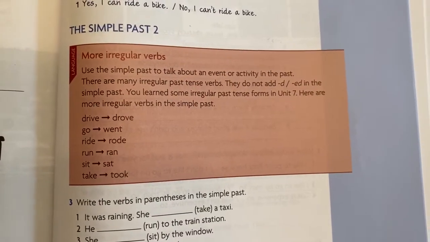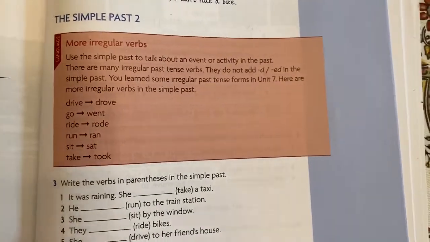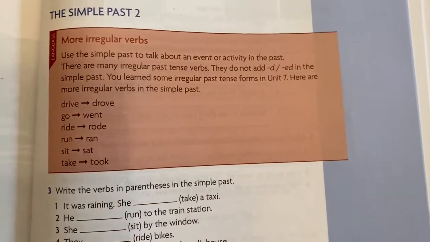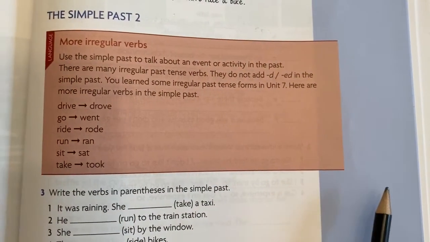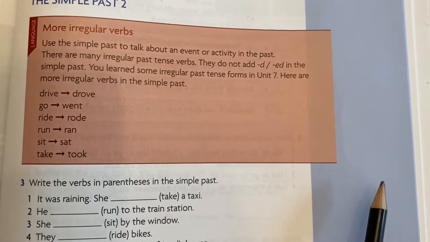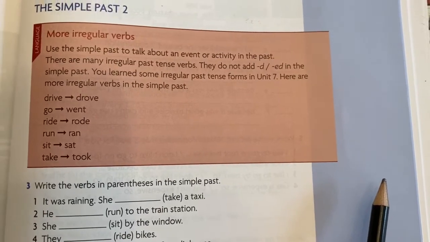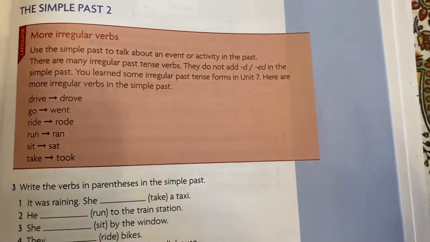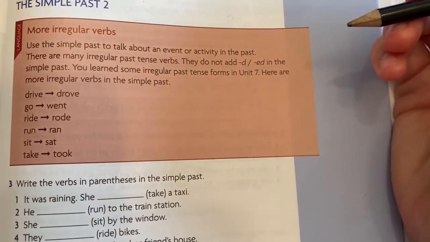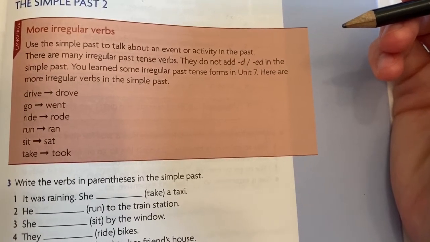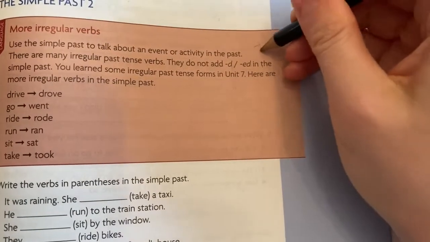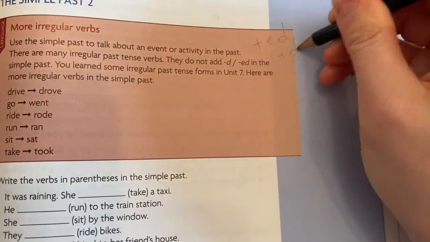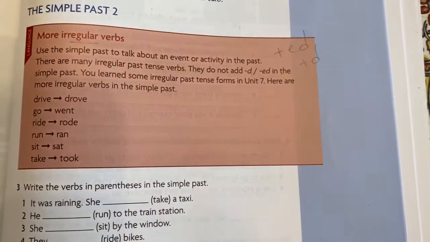The simple past. We've already started talking about this, so this should be a bit of a review for you. More irregular verbs. As always, English has many, many irregulars. Use the simple past to talk about an event or activity in the past. There are many irregular past tense verbs. They do not add d or ed in the simple past. So most of the time you're adding ed or d, but for irregulars, we are not.